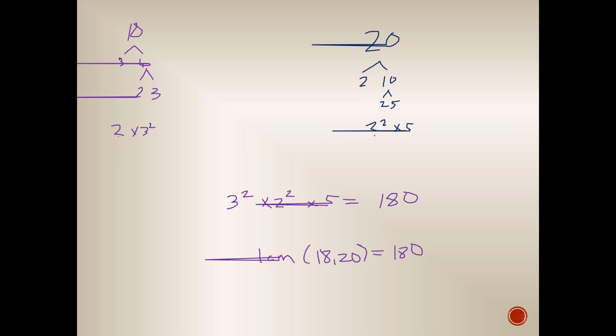After that, piliin natin yung meron mga greatest power. So, dito, yung greatest power is 3 squared. Dito naman is 2 squared. And another thing is, i-add din natin yung merong greatest number. And another greatest number natin dyan is 5. So, simplify this. We come up with the least common multiple ng 18 at 20, which is 180.